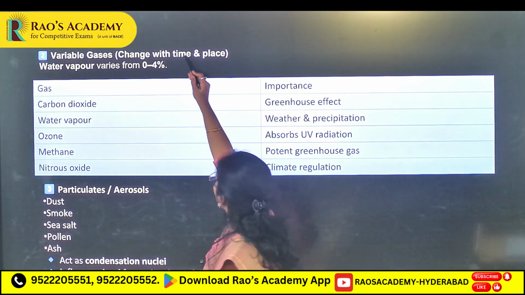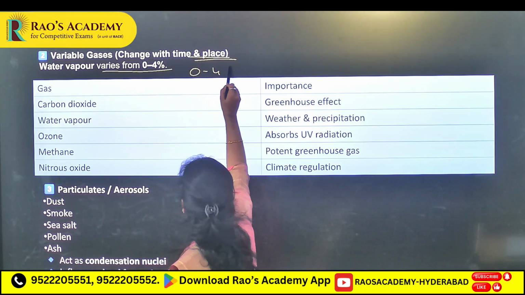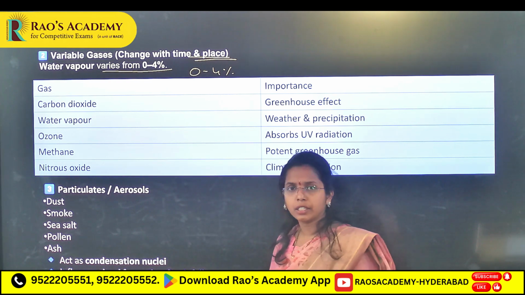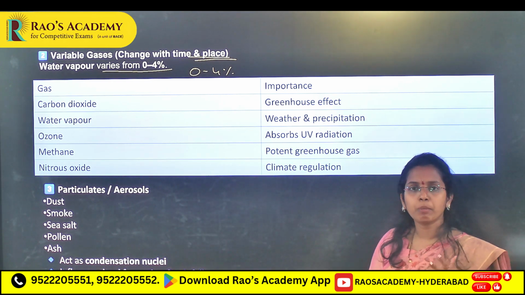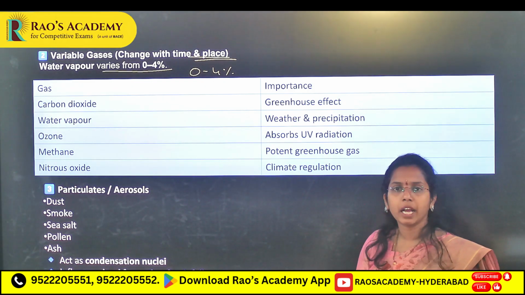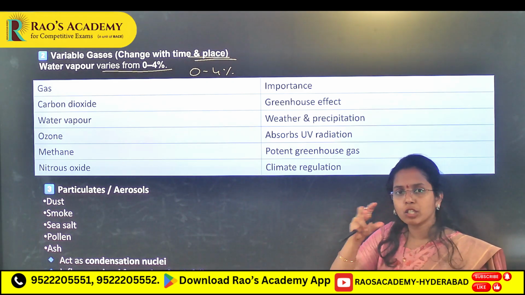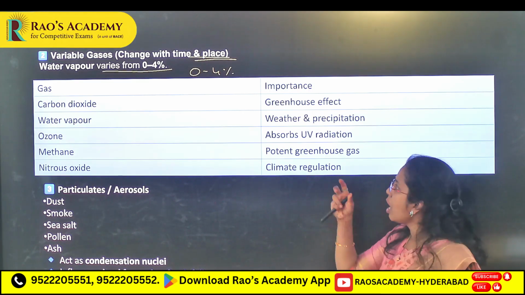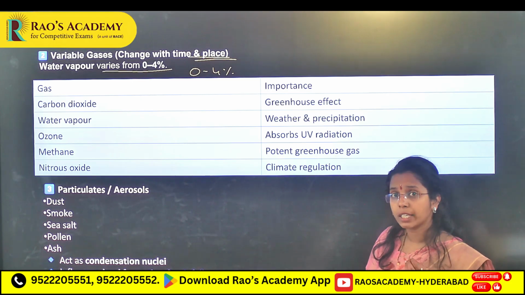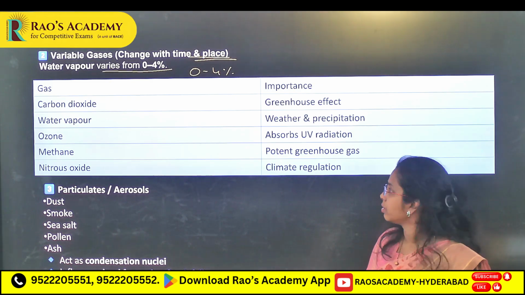Variable gases change with time and place. Water vapor varies from 0 to 4%. Why do you see this change? Because in humid regions you will see more water vapor content in the atmosphere, with high evaporation. In dry places you will see less water vapor. Based on the region and latitude, water vapor varies from 0 to 4%, but this small percentage is responsible for weather.